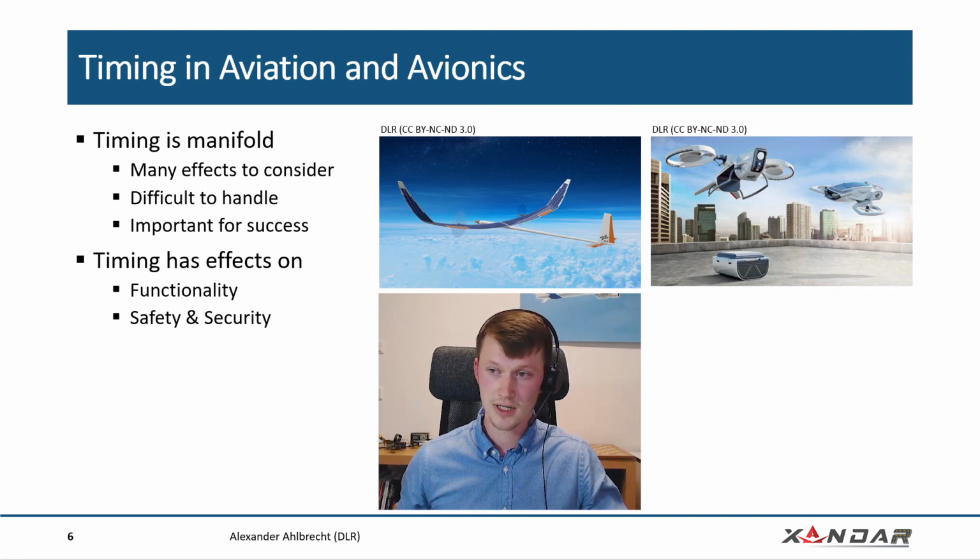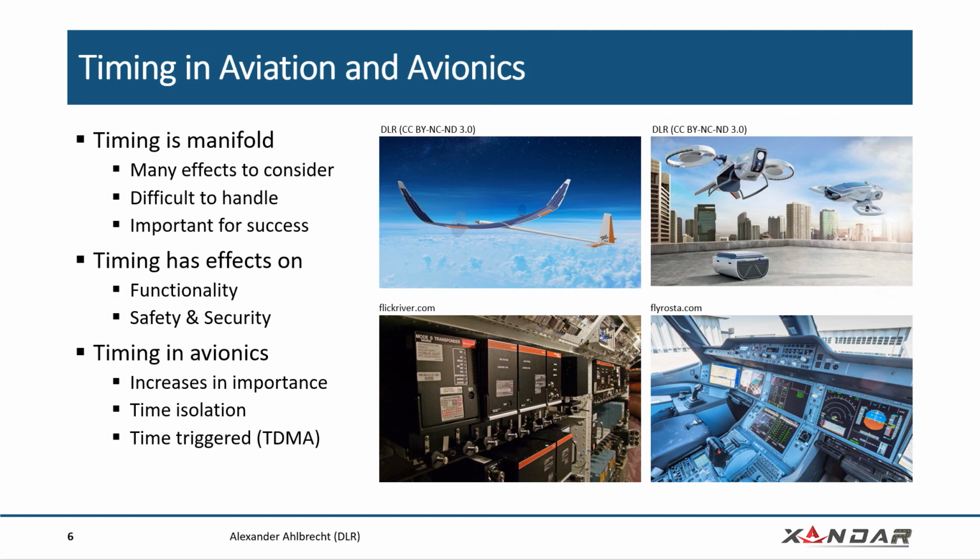If we take a look at different use cases, we can see for some use cases, timing is maybe not as important in the aviation sector, but for others, such as urban air mobility, which is emerging, it is very important to consider timing because the time to collision is much smaller. This means that timing in aviation is even increasing in importance, and the same is true for the systems that are on the airplanes, which is the avionic system, so aviation electronic.